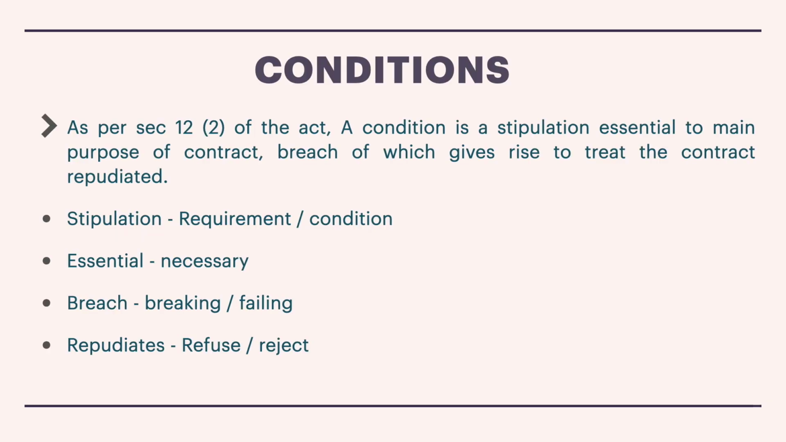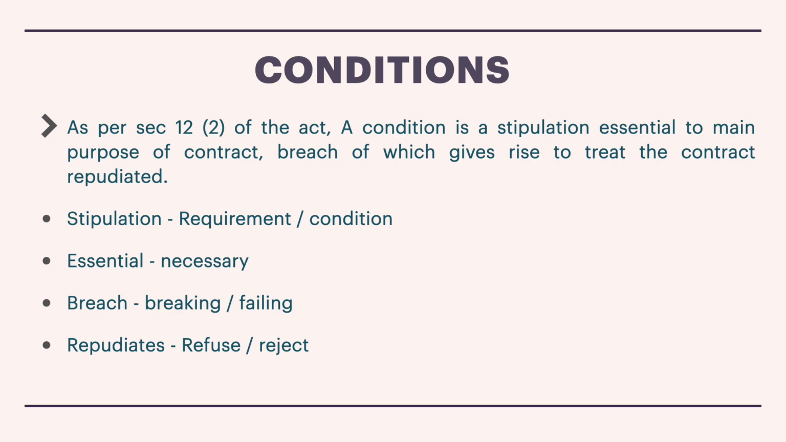So let's understand what a condition is according to the Act. It is defined under section 12 subsection 2. A condition is a stipulation essential to the main purpose of the contract, breach of which gives rise to a right to treat the contract as repudiated. Now here, what is a condition? It is a stipulation. Stipulation means requirement. How should the AC function? It must be able to cool, correct? That is the basic requirement of the air conditioner.